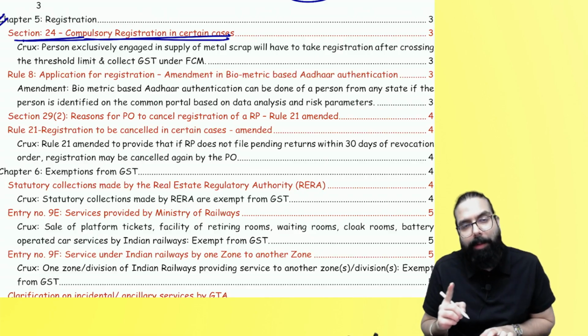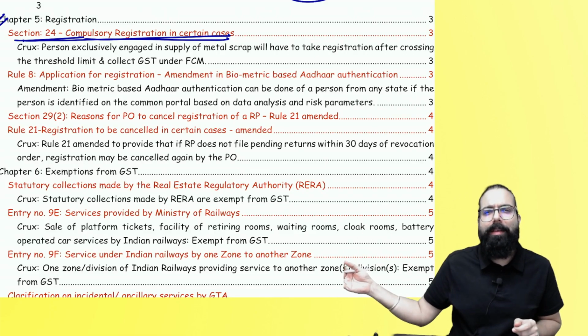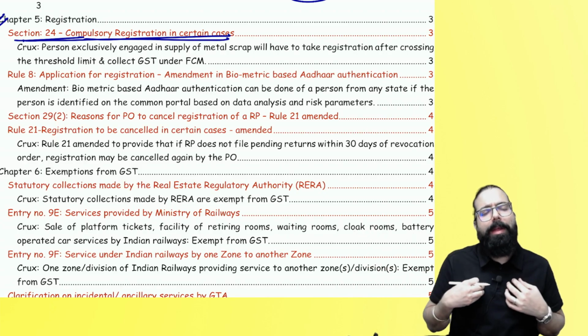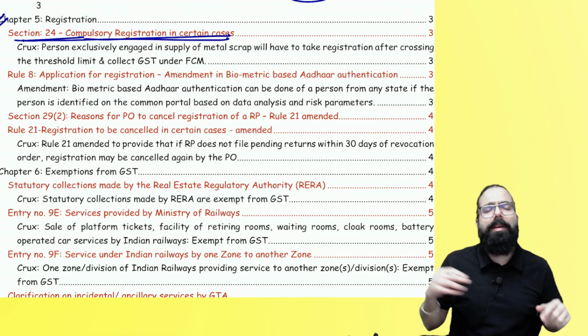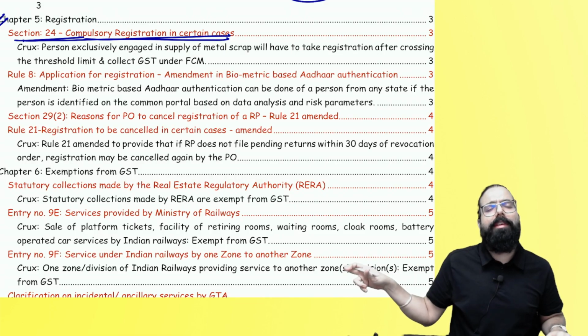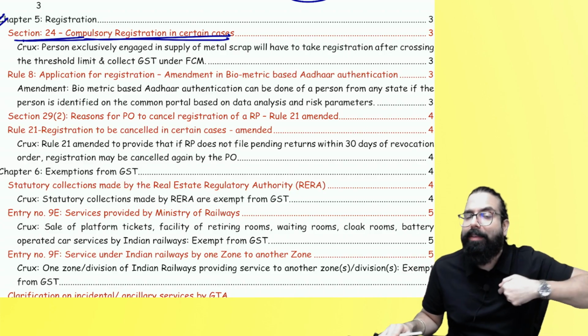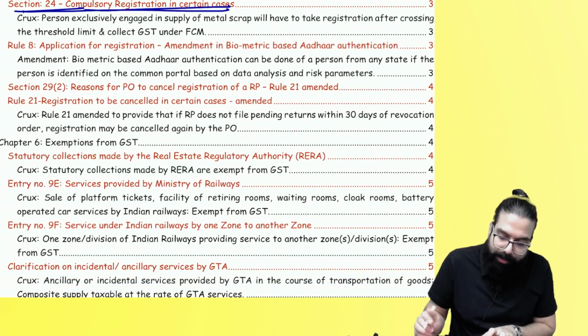This point has come: when the supplier is supplying metal scrap, the recipient always pays GST under RCM. But the day the supplier's turnover crosses the registration limit, the supplier will collect the GST under forward charge mechanism, and in that scenario, the recipient will not pay. Done, sir. This point is clear.